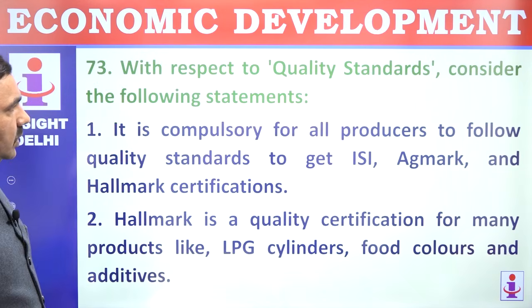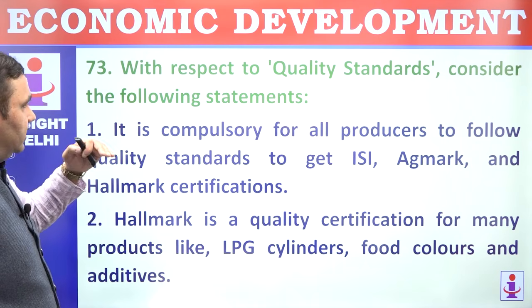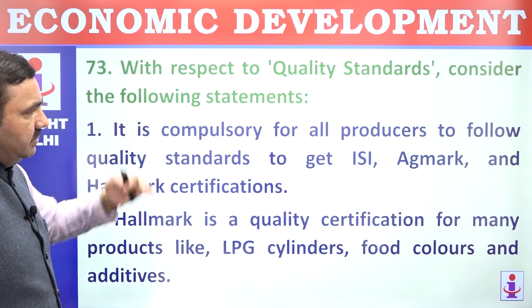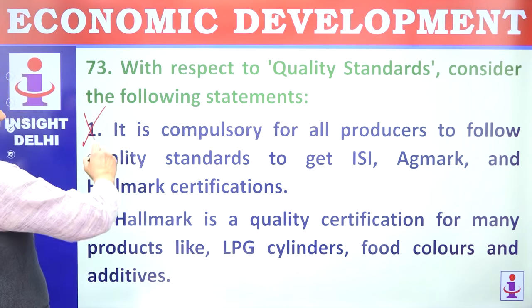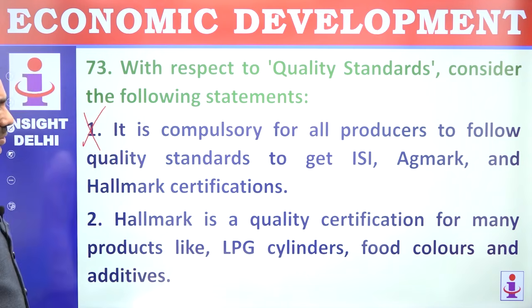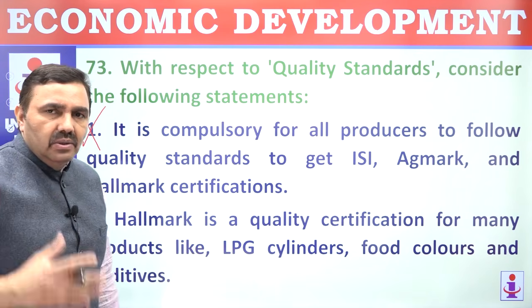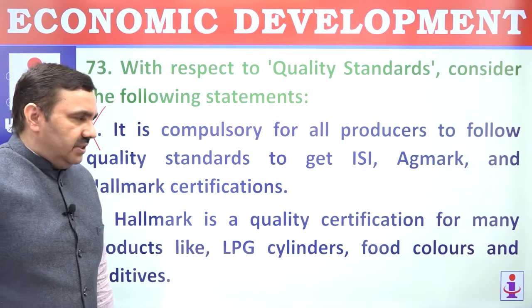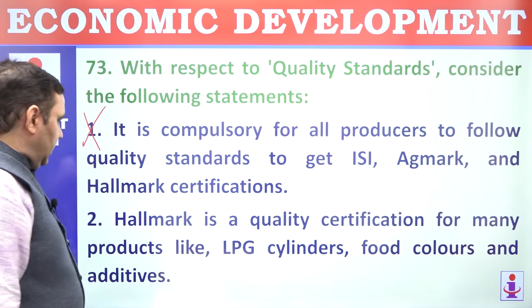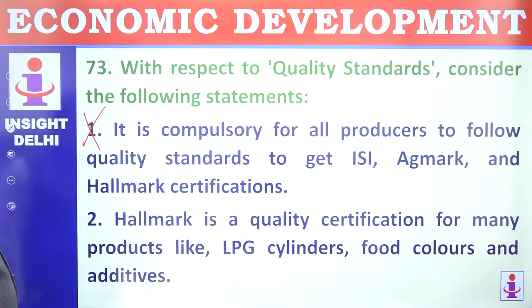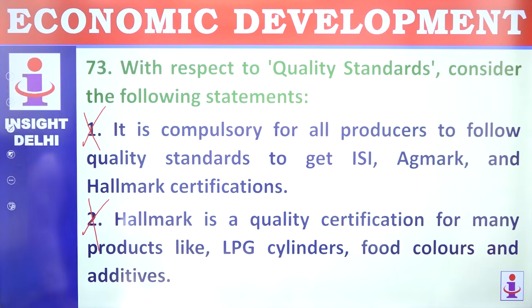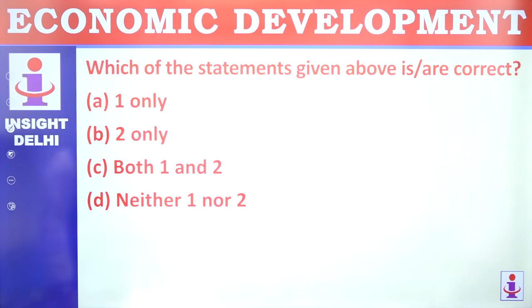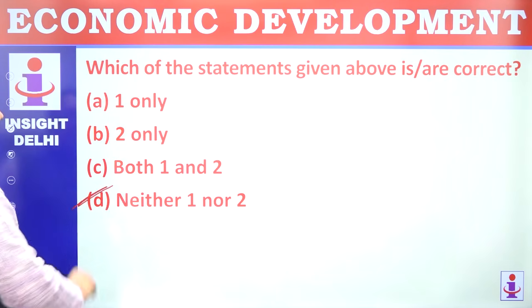73. With respect to quality standards, consider the following statements. It is compulsory for all producers to follow quality, not all producers, the food one, consumables, high cost, gold, silver, all those kind of things, they have to follow quality standards. Food, it is compulsory. Hallmark is a quality certification for products like gold ornaments, silver ornaments, jewelry, costly items, not LPG. Which of these are correct? Neither 1 nor 2.